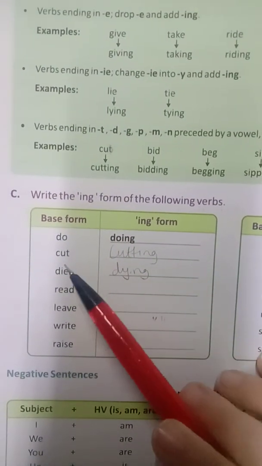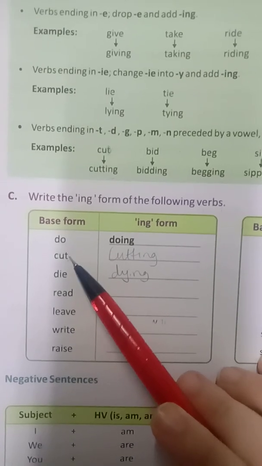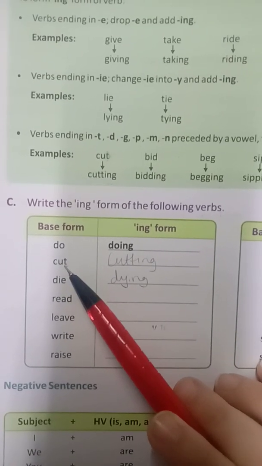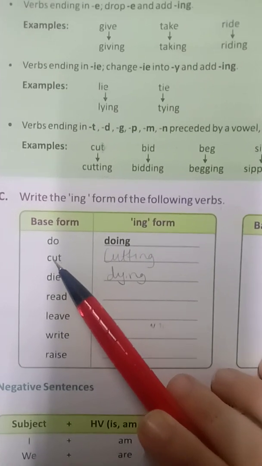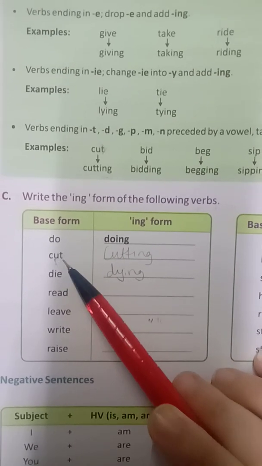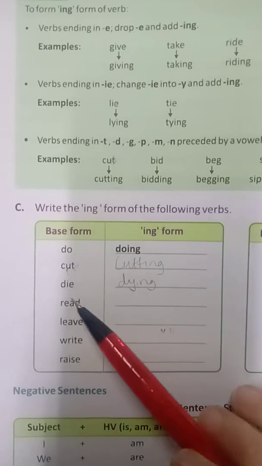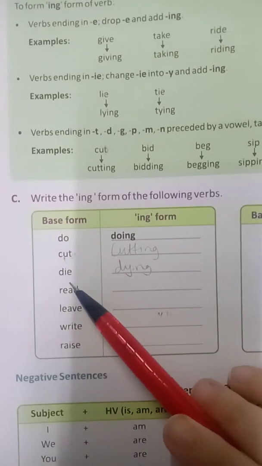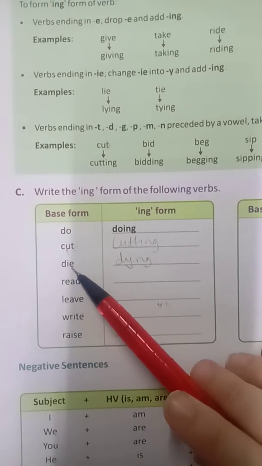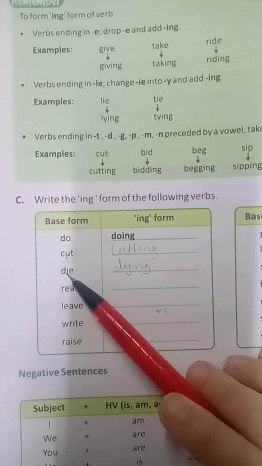Do, doing. Cut, again, it is ending in t and is preceded by a vowel, so we will add one more consonant to it and ing and make it cutting. So here it is die. Okay, so we'll get rid of what?